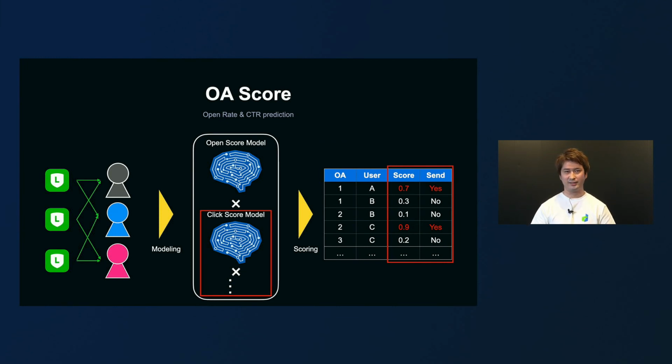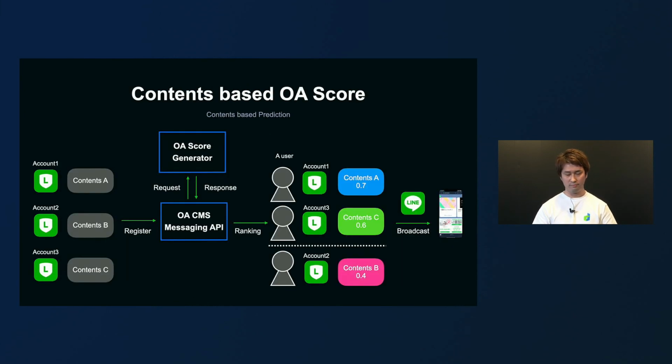First, we are aiming at customization of Open Score Generator. As a drawback of Open Score Generator, it doesn't optimize the user behaviors after opening messages. So, click-through rate and conversion to actual purchases should be covered by the machine learning engine. We would like to develop such a model, and through customization, we would like to offer a system where service teams can use more easily and target users for better conversions.